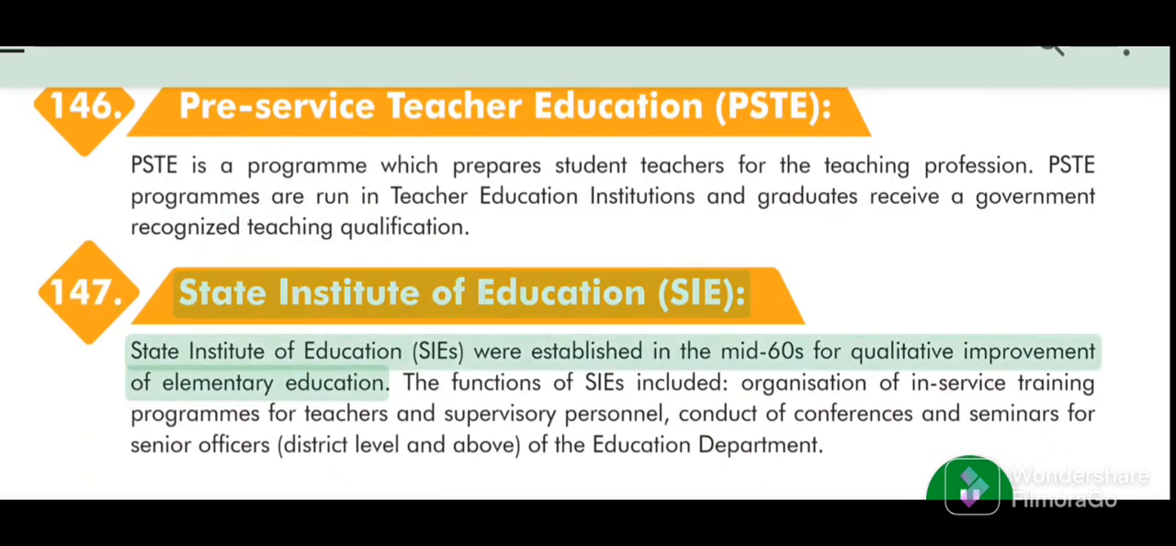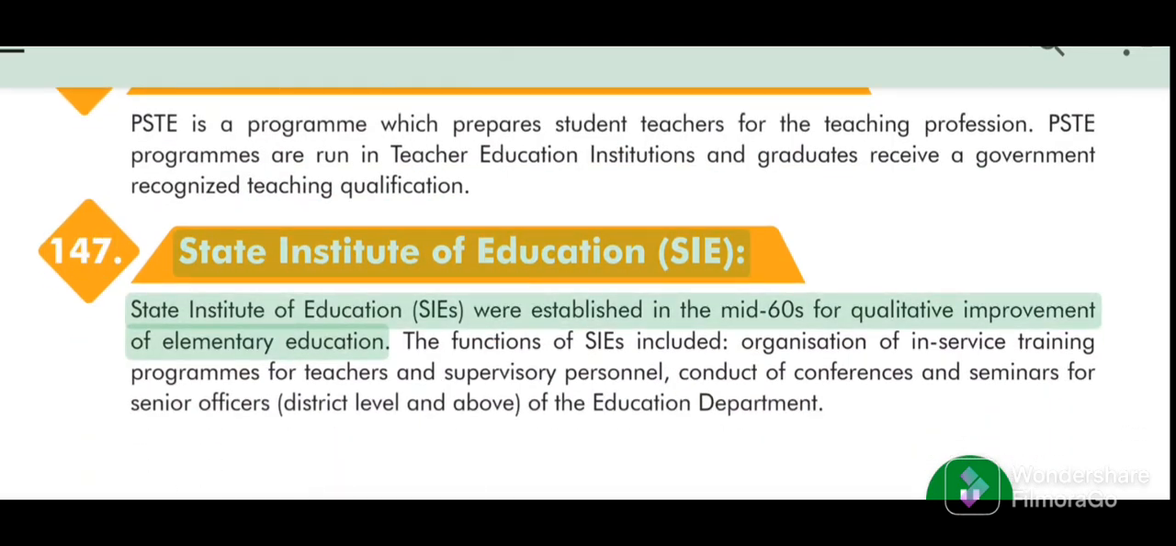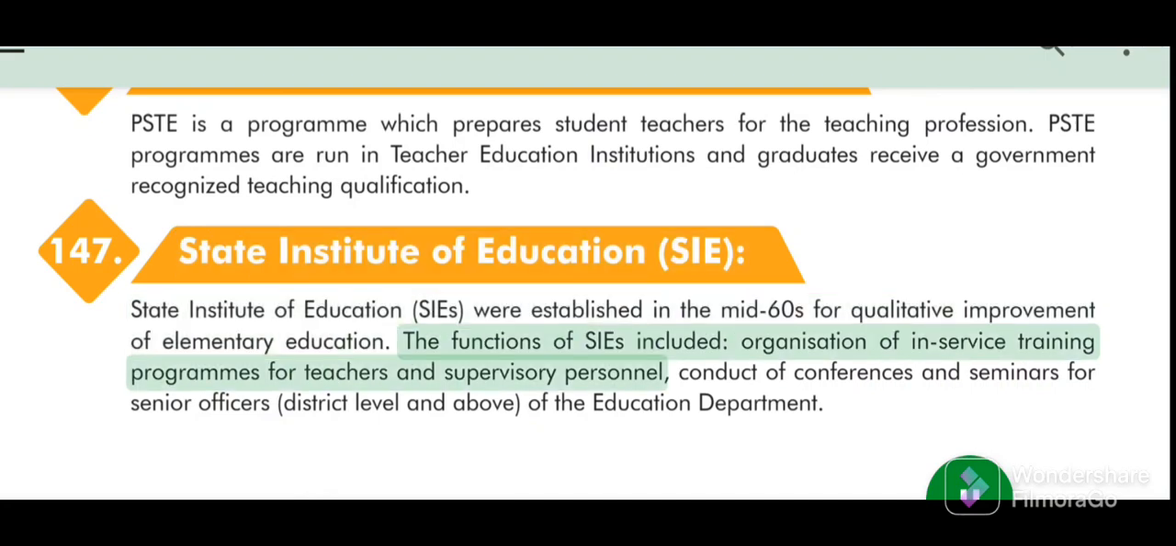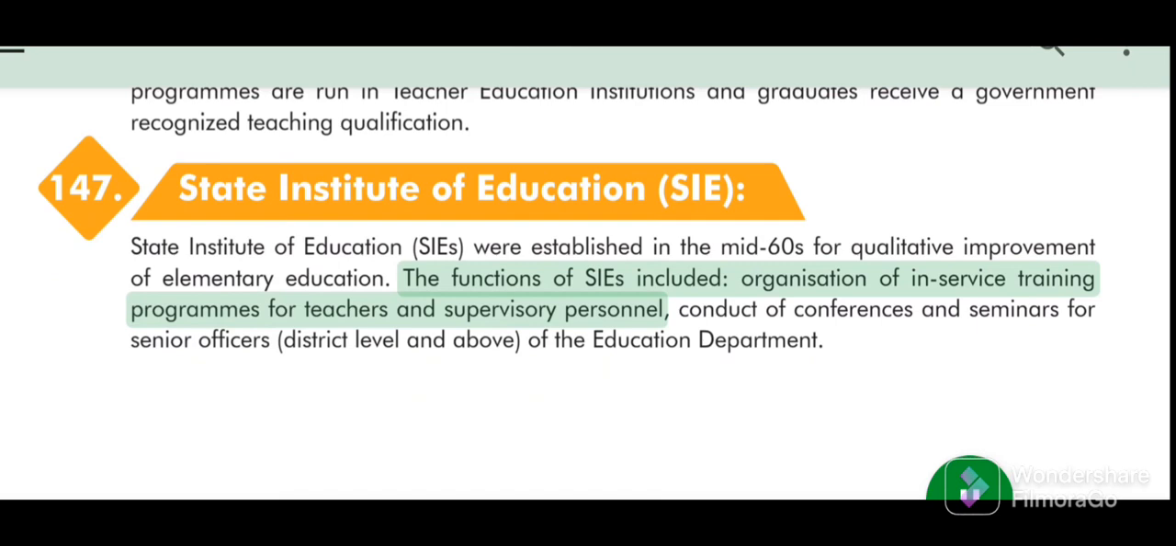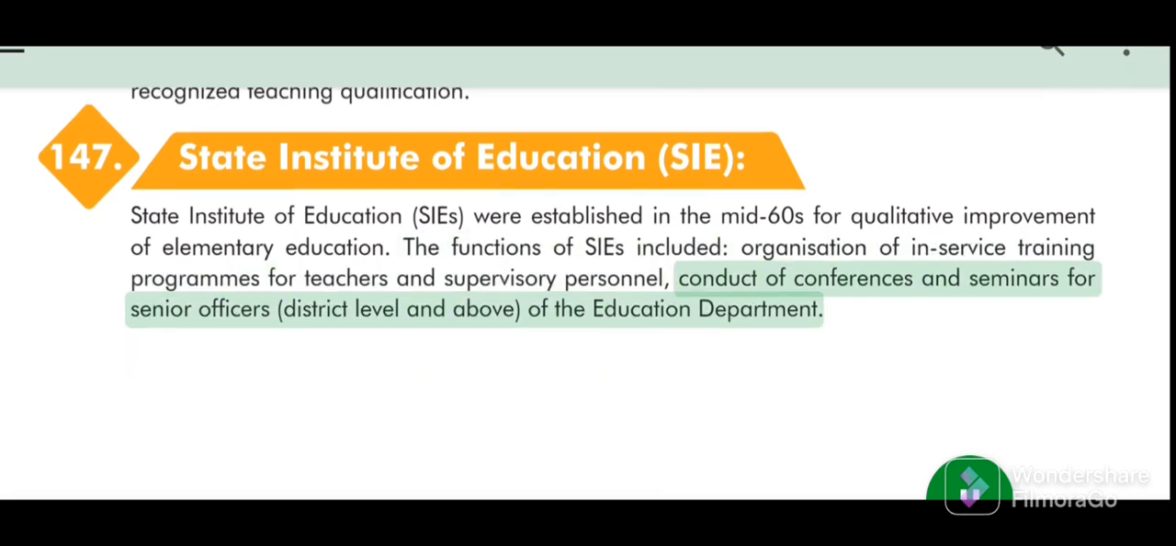147. State Institute of Education (SIE). State Institutes of Education were established in the mid-60s for qualitative improvement of elementary education. The functions of SIEs included organization of in-service training programs for teachers and supervisory personnel, conduct of conferences and seminars for senior officers at district level and above of the Education Department.